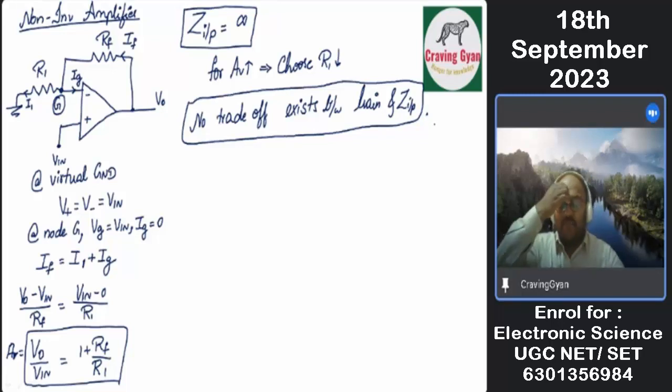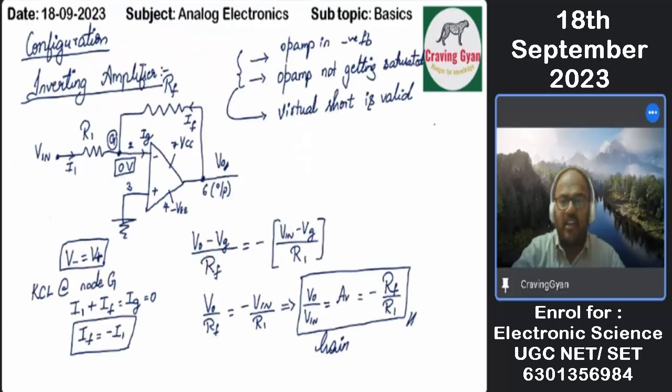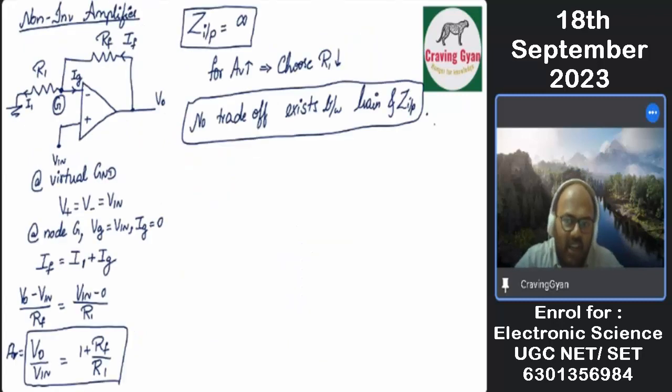This is very important. In the case of the operational amplifier, I have talked about the gain and input impedance, and in the non-inverting configuration also, I have explained input impedance and gain. Similarly, we have to speak about the summing amplifier, difference amplifier, integrator, differentiator, and buffer. All these things are important.